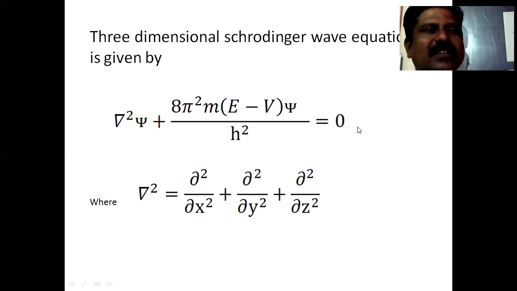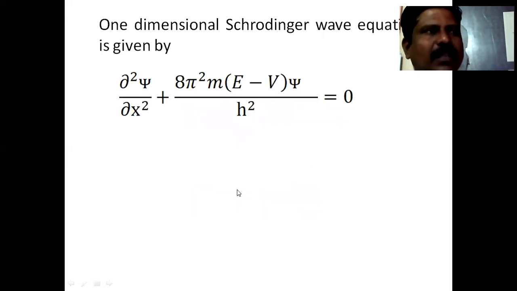So this is the time independent Schrodinger wave equation. In three dimensions of wave, we can put it one dimensional, two dimensional, and three dimensional. This one is now in three dimensions, but in one dimension it becomes simply dou square psi by dou x square. Here I have written that for one dimension it is given by dou square psi by dou x square plus 8 pi square m into bracket capital E minus capital V divided by h square into psi.